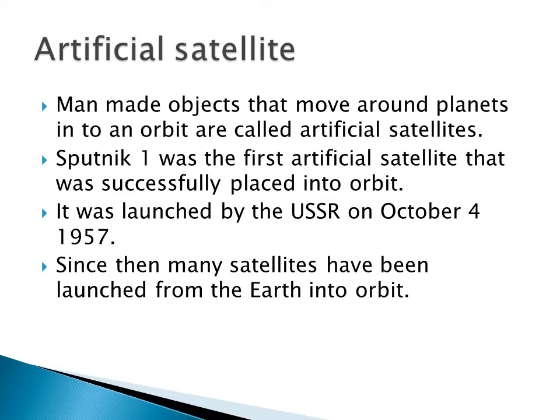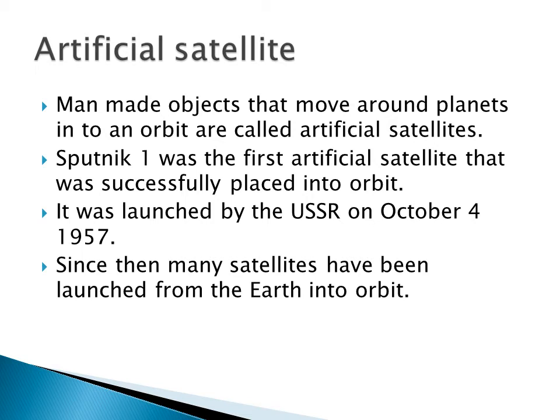Then we will see about the artificial satellite. So what is an artificial satellite? Man-made objects that move around the planets in an orbit are called artificial satellites. These satellites are made by man to move around the planets for some purposes, for example, to find what gas is present on the planet, what things are present on that planet, and whether life is possible or not. For these reasons, scientists send artificial satellites.